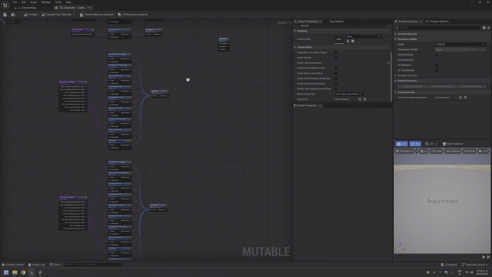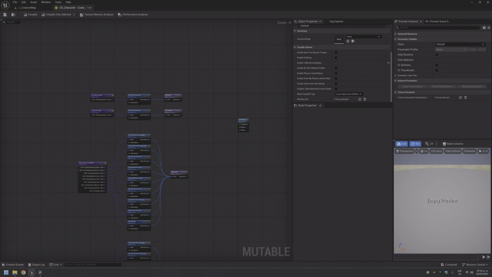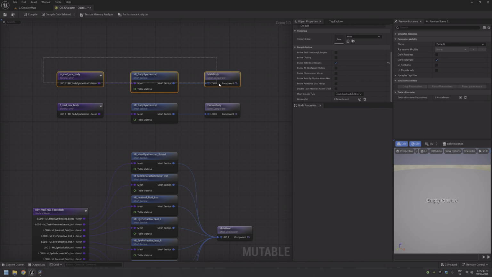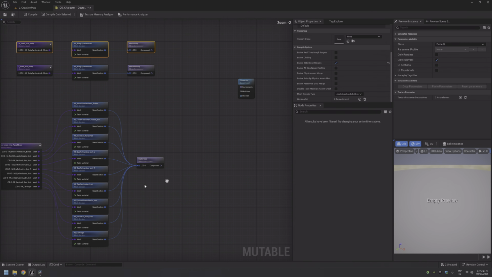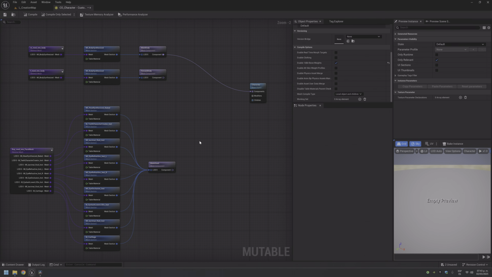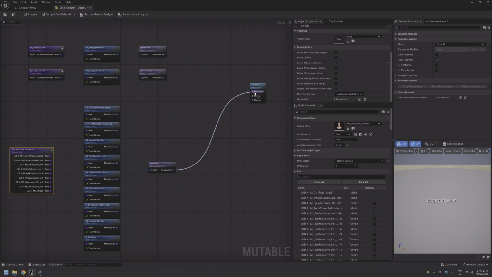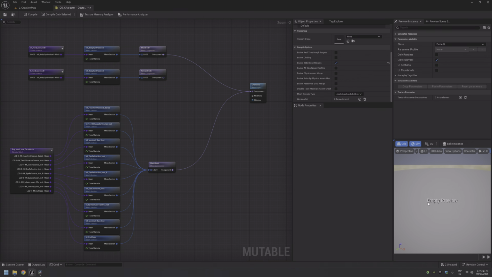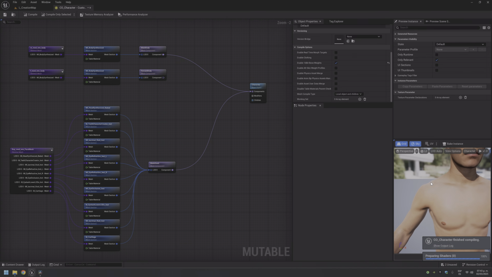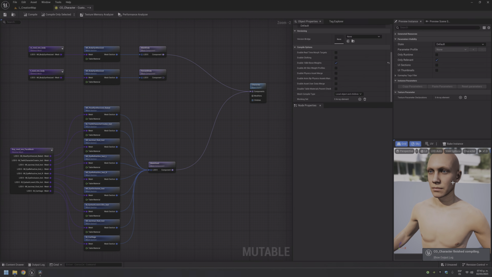Okay, we're almost there. So here's the thing. We need only a body and a head. For example, if I select male body and connect this here, and the Roy, connect this here, look at this. If I compile, there, finish preparing shader. Of course, there is no groom here, but you can see it's there.